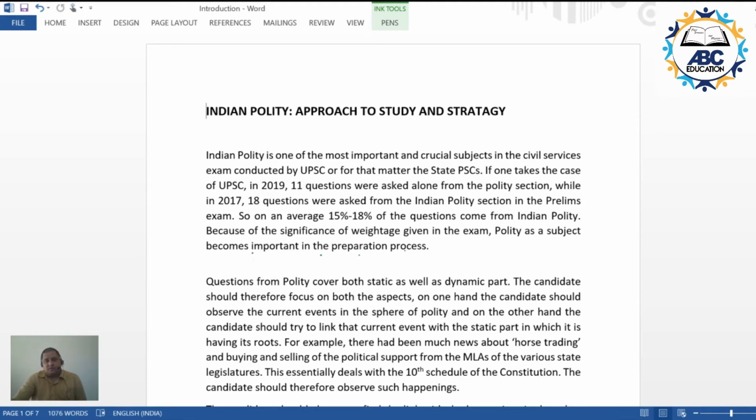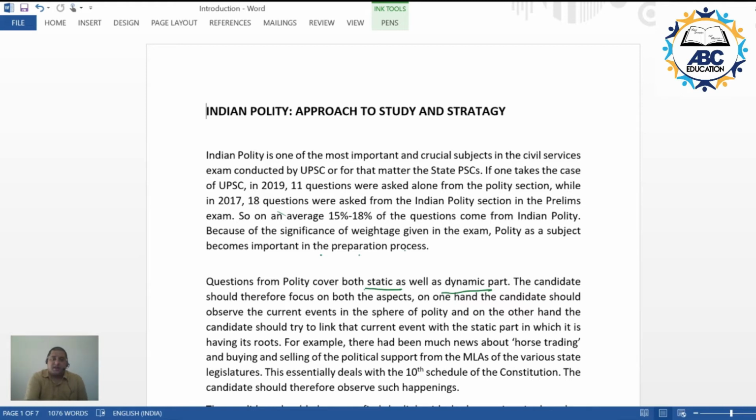To approach this topic, the candidate has to first understand that the questions related to Indian polity cover both the static as well as the dynamic part, meaning thereby questions would be coming from the static aspect, that is the constitutional provisions, as well as from the dynamic component, that is with respect to the happenings within the country, in other words current affairs.